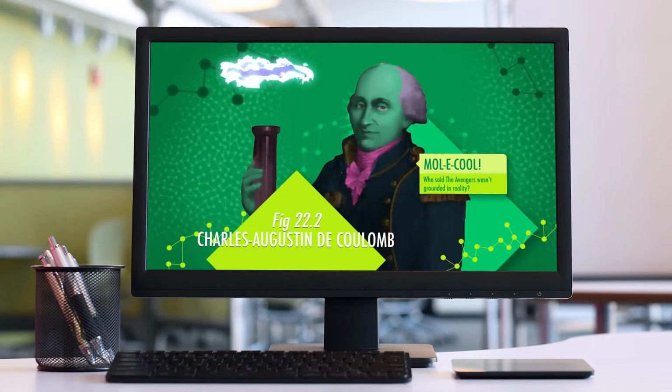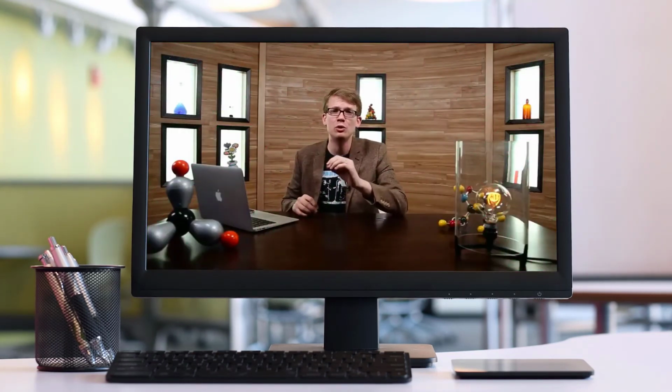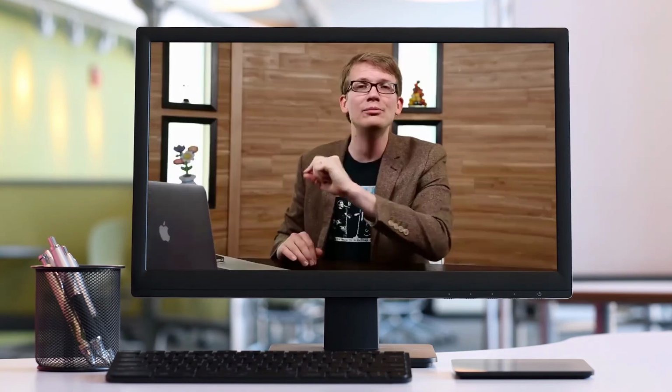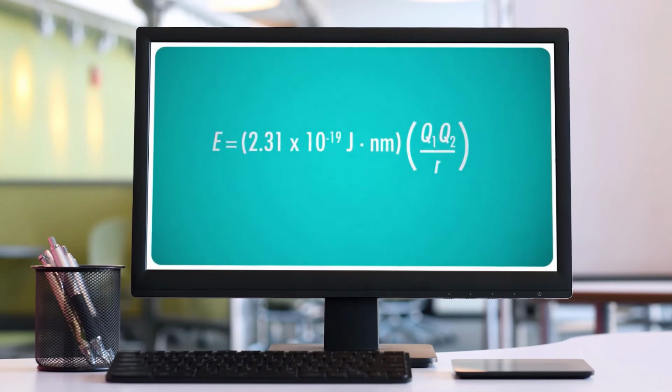Note that this only works for ionic bonds because the calculation requires the charges of the ions, which covalent bonds don't have. Coulomb's law says that the energy between two ions equals the product of the two charges, which are represented by capital Q's, because why not, divided by the distance or radius between the two nuclei, all multiplied by a constant. 2.31 times 10 to the negative 19th joules per nanometer. Of course, the radius also has to be expressed in nanometers, you gotta make the units match.